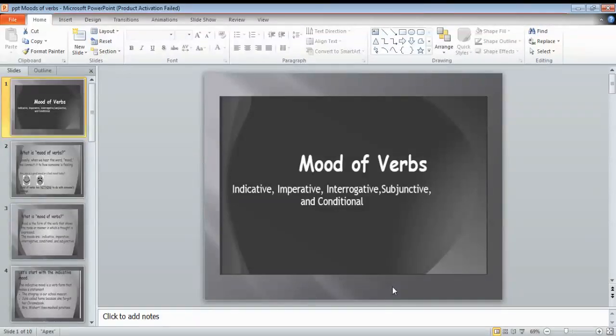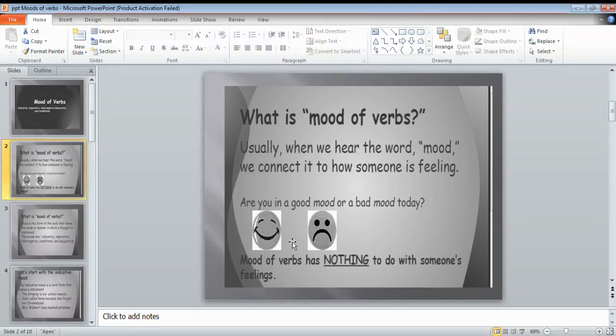The topic which I have selected today is the mood of verbs. As you can see on your screen, we have different kinds of moods of verbs like indicative, imperative, interrogative, subjunctive, and conditional mood of the verb. So one by one, we are going to discuss all the moods of the verb.